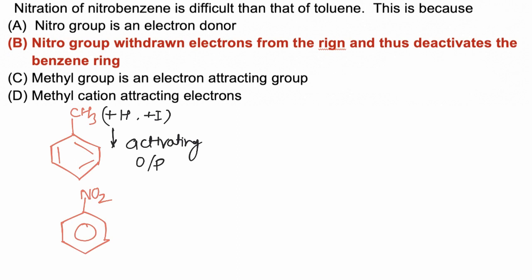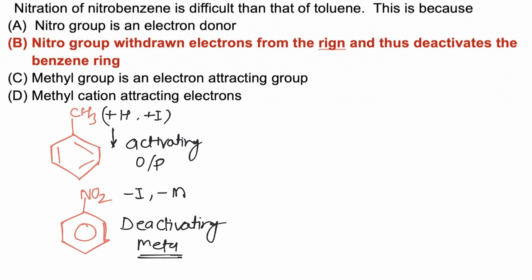So these are activating and ortho-para-directing. Now NO2 is present. NO2 has a very strong minus I effect and a very strong minus M effect. They will decrease electron density, and hence they deactivate the benzene ring for electrophilic aromatic substitution. Electron density is decreased at the ortho and para positions, and hence the electrophile will attack at the meta position. So this is meta directing.